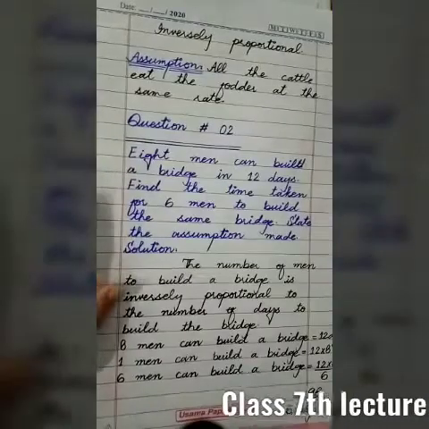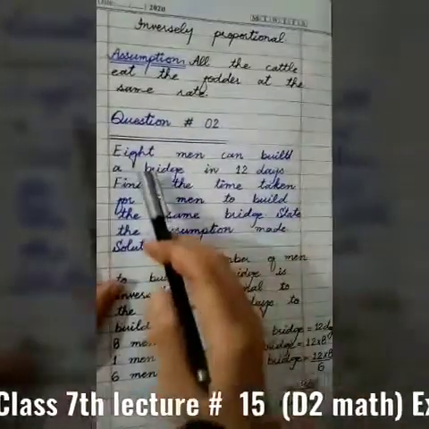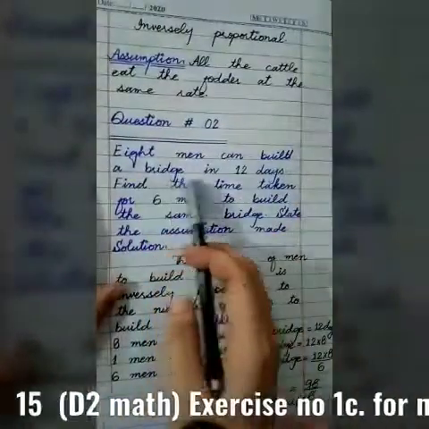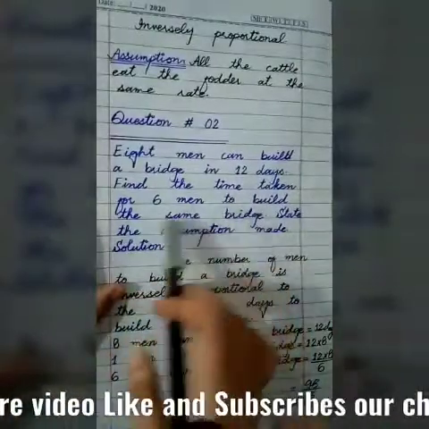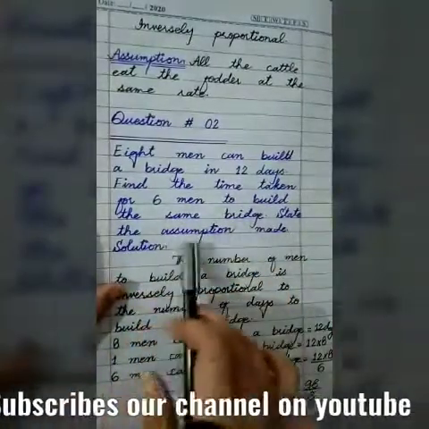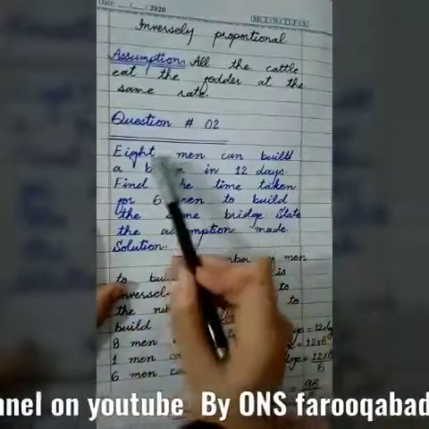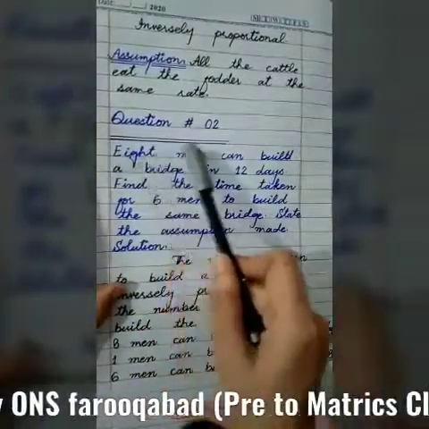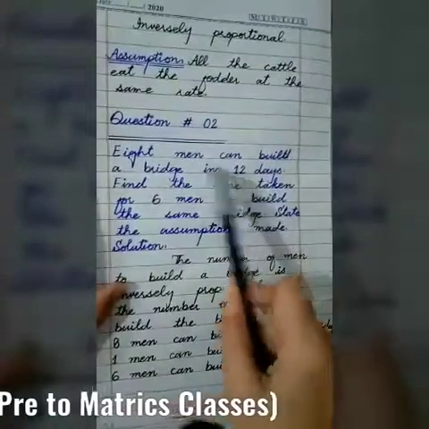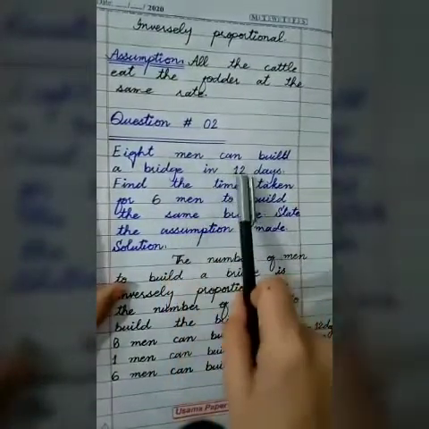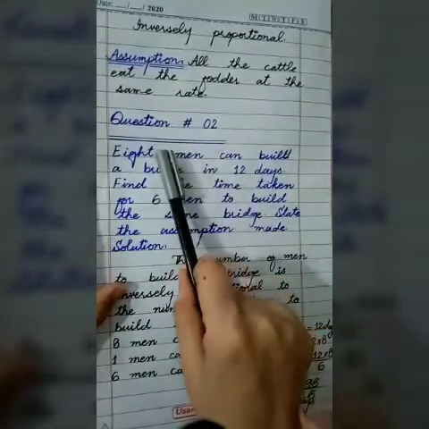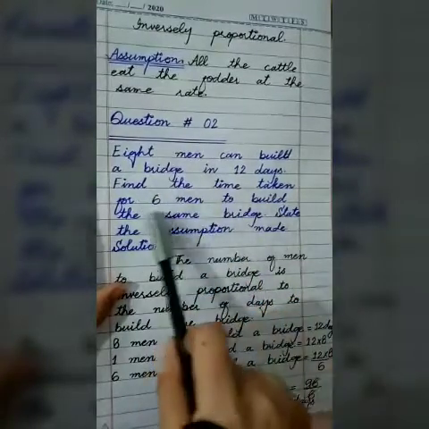Yes students, what does question number 2 say? Question number 2 says 8 men can build a bridge in 12 days. Find the time taken for 6 men to build the same bridge. State the assumption made. 8 men are there and they have to build the bridge in 12 days. Men are 8 and days are 12, means time is 12 and men are 8. Find the time taken for 6 men.